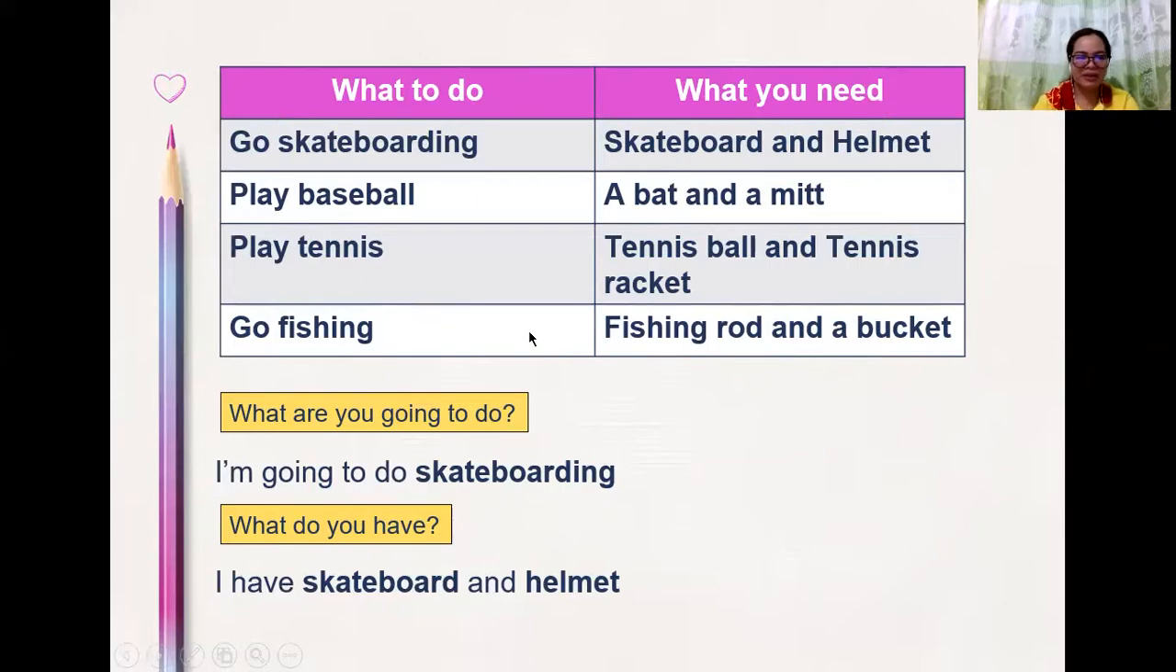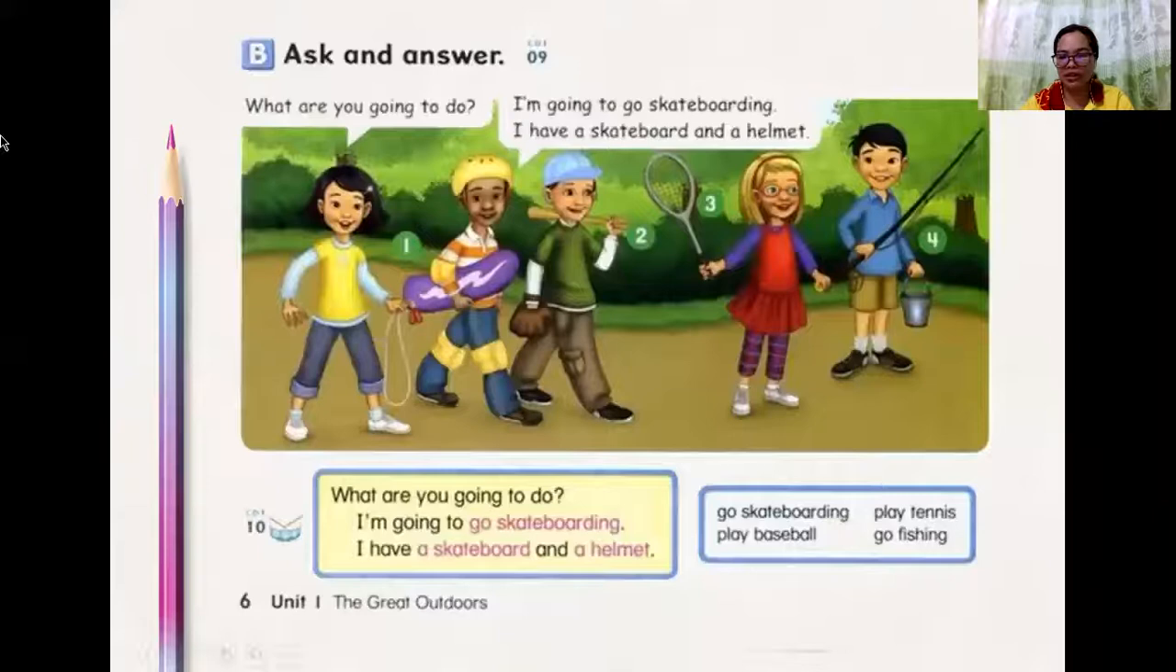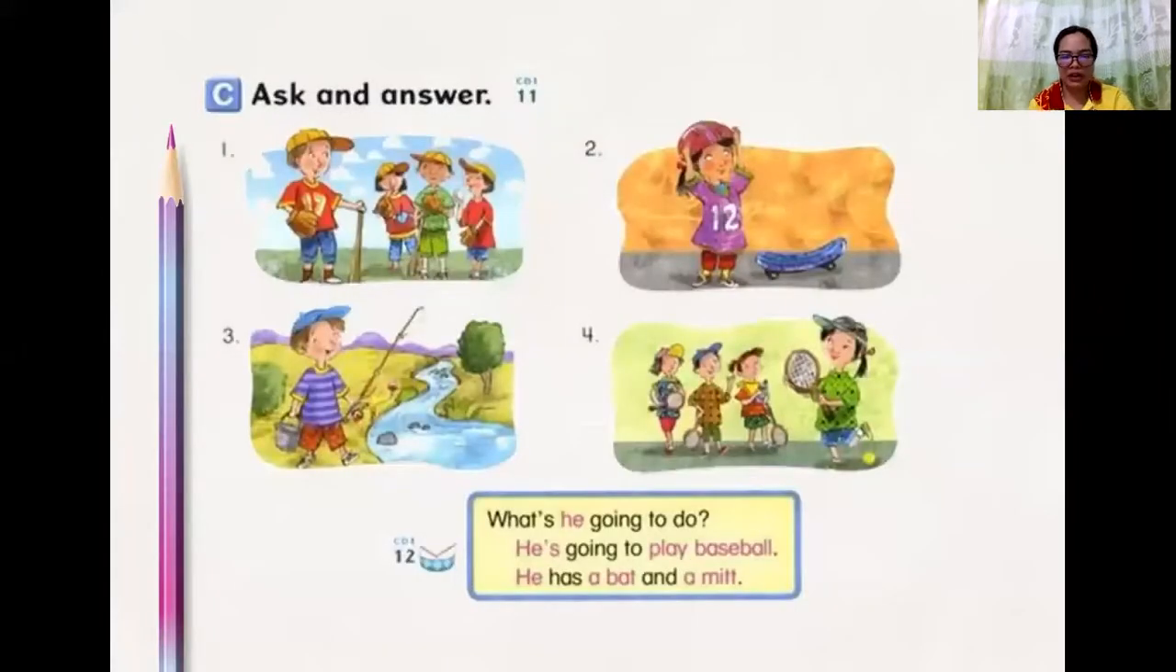Okay, so let's go to the next one. So look at the pictures very carefully. Okay, so number one, what do you think the children are doing in this picture? Okay, so we have the question here. So what's he going to do? Okay, then he's going to play baseball. That is number one.